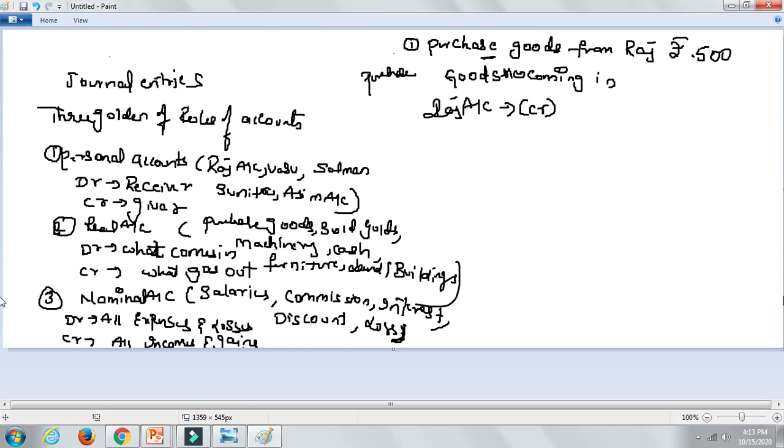So how are you going to write down the journal entry? Writing down in the journal entry is known as journalizing. The journal entry is: purchase goods account debit to Raj account, 500 rupees.